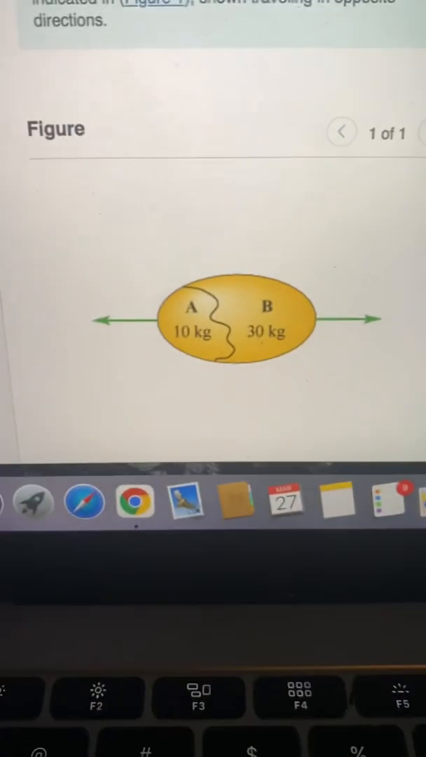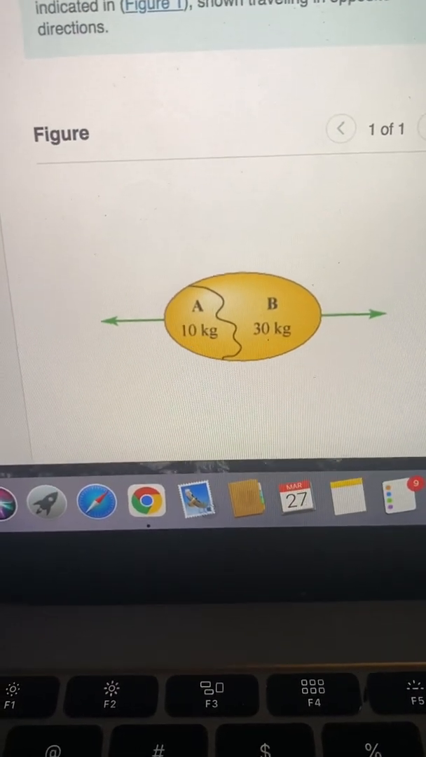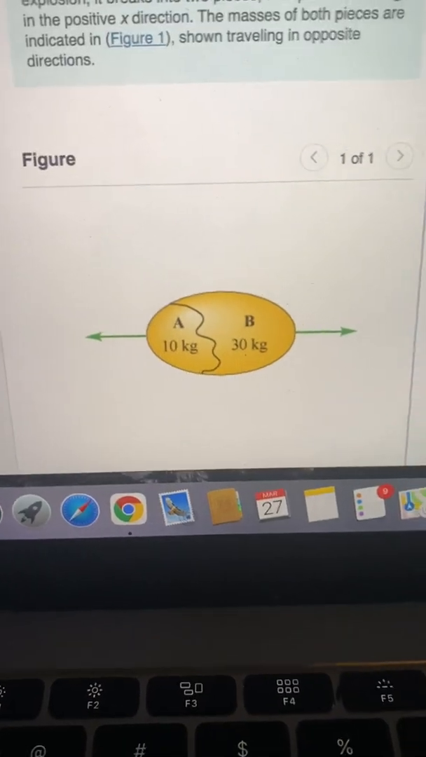This is chapter 8, exam, question 3, part A. For part A, it says, what is the magnitude of the momentum PAI of piece A before the explosion? We are given this. A is 10 kilograms, B is 30 kilograms, A is going to the left, B is going to the right. So for part A, it's asking for the magnitude of momentum. Since before the explosion, the magnitude would be 0 because it's at rest.